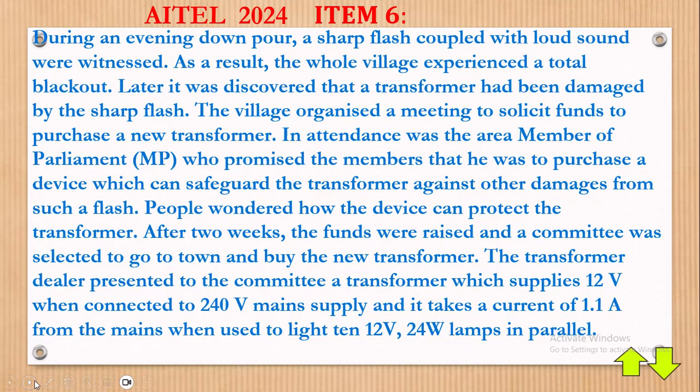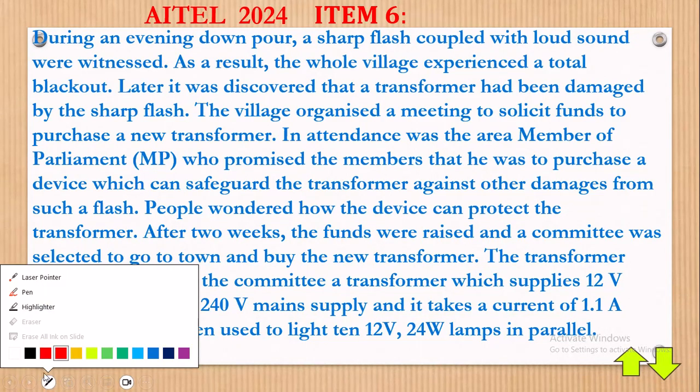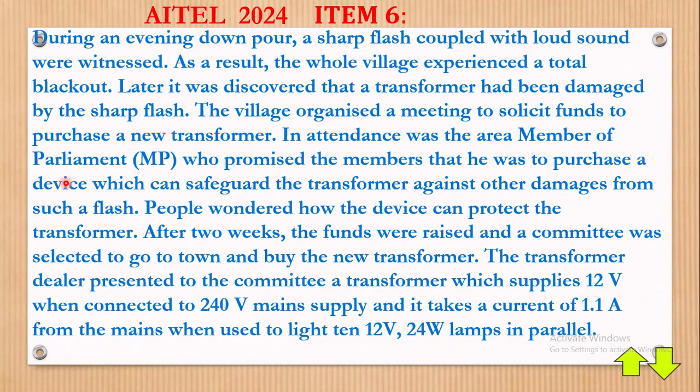Here we are. They are saying, during an even downpour, a downpour is more like rainfall if you are really keen about that, a sharp flash coupled with a loud sound, which is a bit scary, were witnessed. As a result, the whole village experienced a total blackout. Total blackout here means that an area with electricity totally loses power.